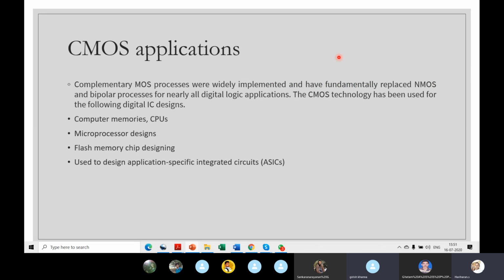Okay, CMOS applications. Where is it used? Complementary CMOS processes are widely implemented. They have fundamentally replaced the NMOS and bipolar processes for all digital applications. CMOS is very, very famous. Nobody uses bipolar because of leakage and power consumption. CMOS only consumes power when it switches. Examples are computer memories, CPUs, microprocessors, flash memory, ASICs. Still today CMOS is popular. Gallium arsenide is not very popular.